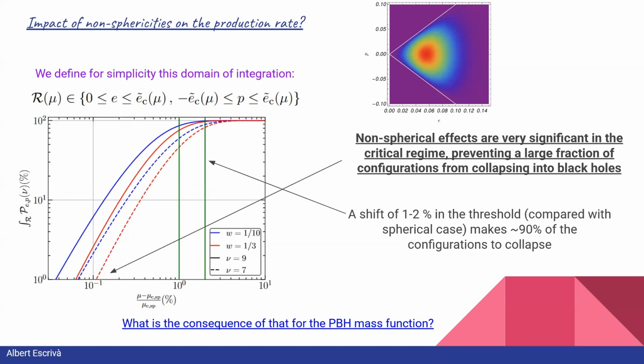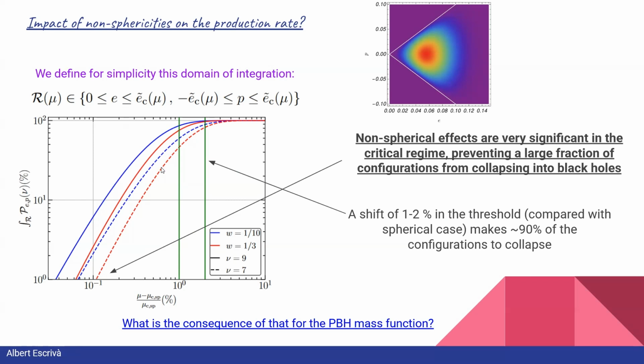So to do that, we can make an integration of the conditional probability distribution of the ellipticity and prolateness once we fix the height of the peak. And we can integrate in this domain of integration, basically considering vertical lines with constant value of the ellipticity, and integrate over the domain for different prolateness values.